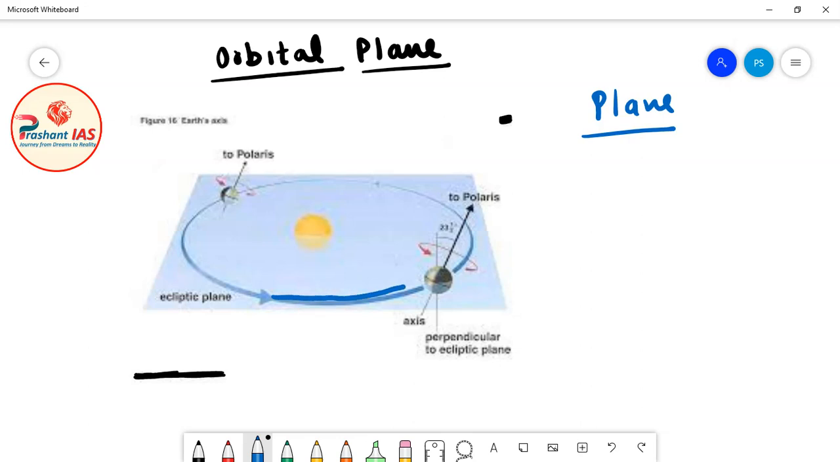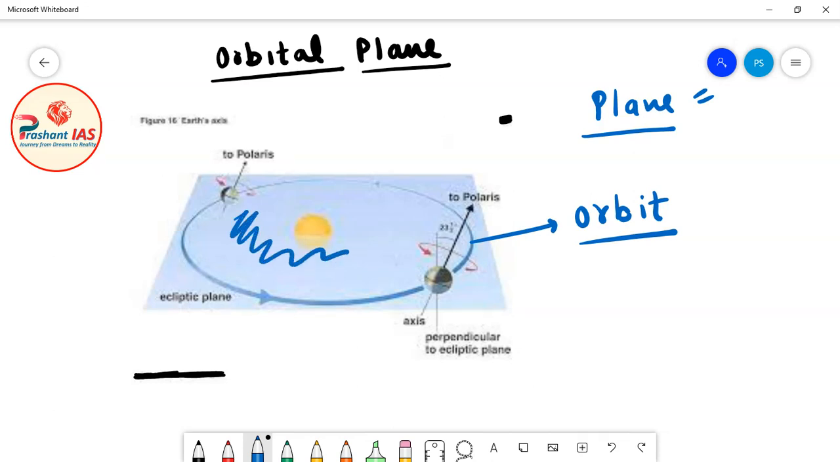Orbit of earth means the fixed path in which the earth revolves around the sun. Now what you have to do is imagine a plane passing through that orbit. This entire blue region depicts the plane passing through this orbit. You have to just imagine that this is a plane.